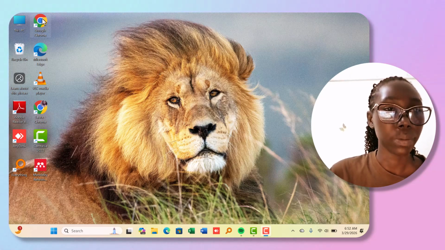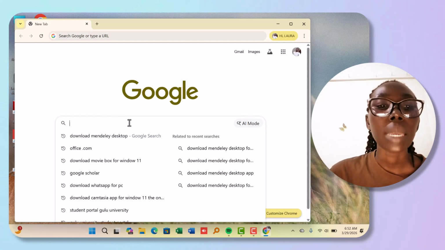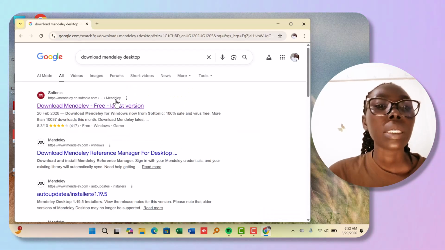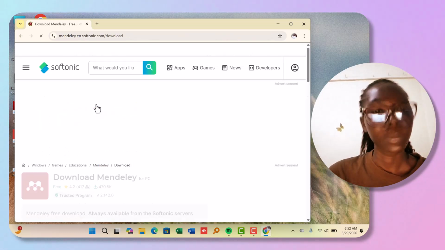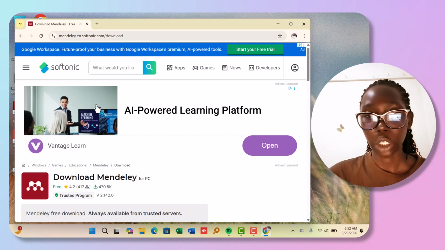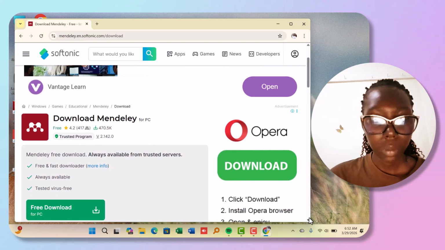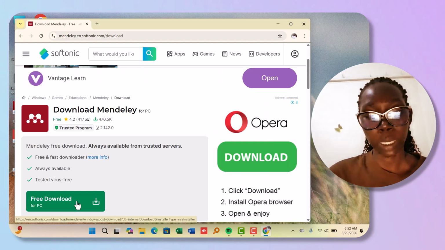You go to your browser. Here you come and type download Mendeley, which is here. So this is how it's going to bring you, how it looks. Let's use this free version. You click on it. This is how it's going to open up. You will come and say download, free download for this PC. You click on here.